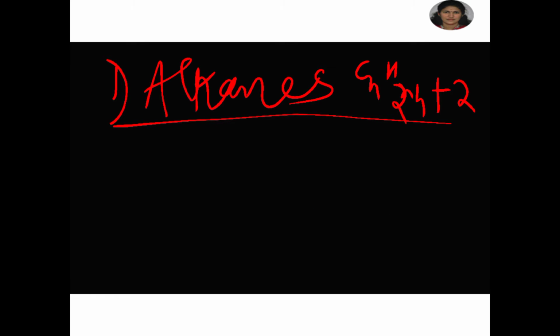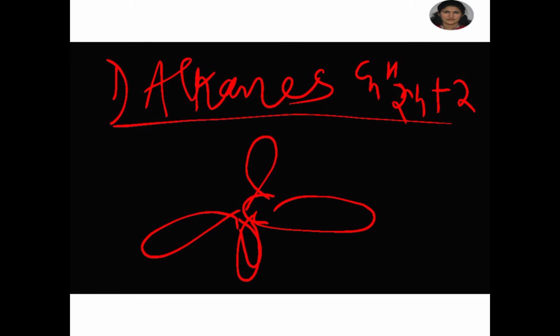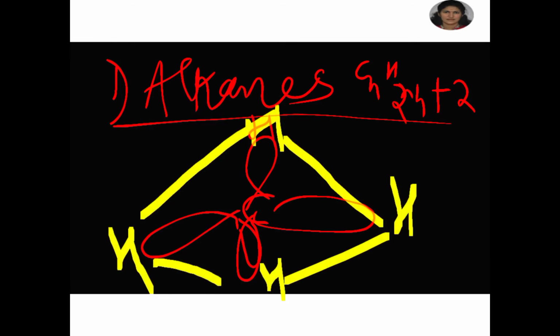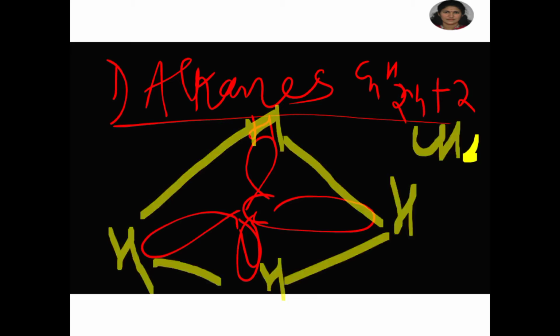So we can represent it like this: C at the center, and hydrogen atoms lie at the 4 corners like this. So we get this as the structure of methane, CH4.